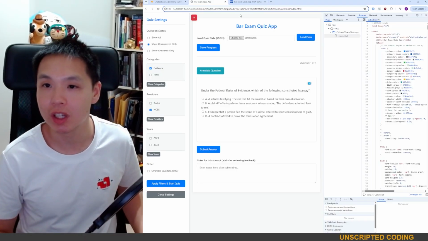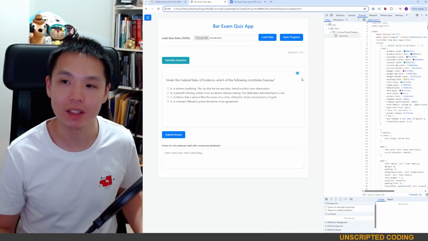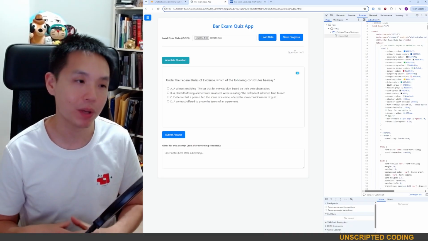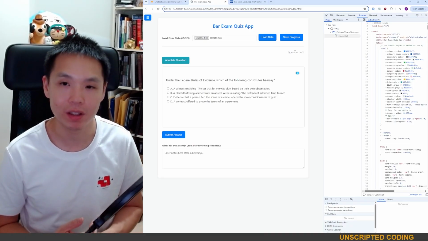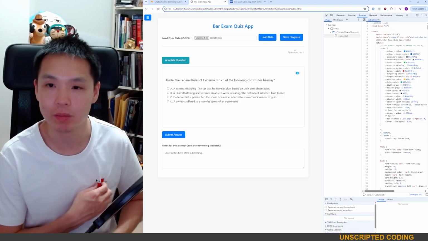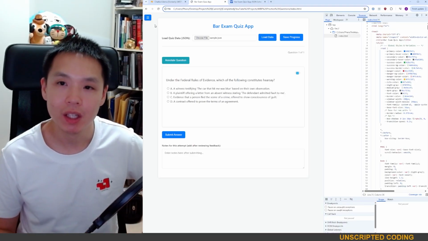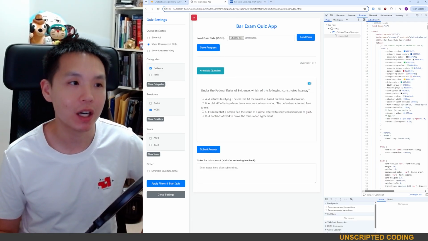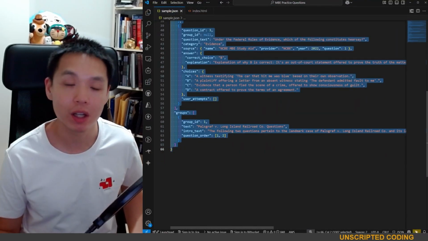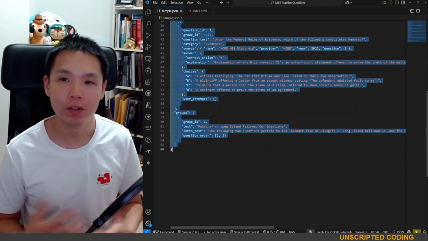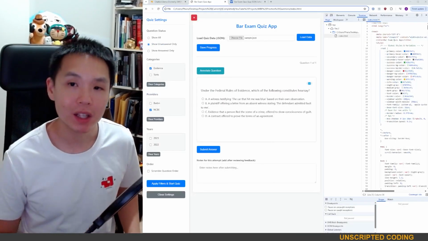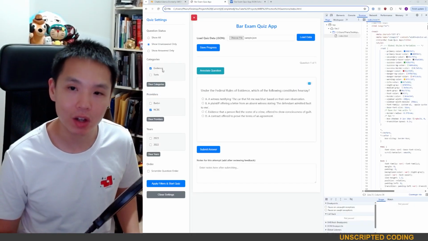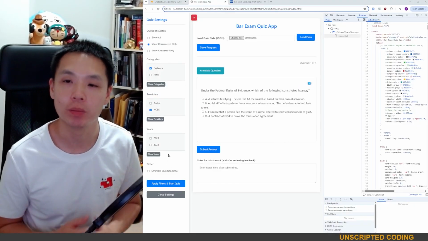Now, as I'm speaking, it occurs to me that I should add a timer available to the user somewhere on this interface so they could see the total time they've spent and the current time spent on the question. I am not going to go further until I build out this JSON file with at least 50, 60 questions. But I think there are going to be more filters I should be using.